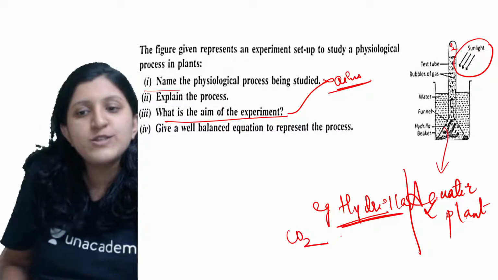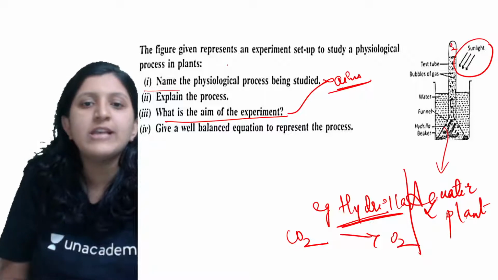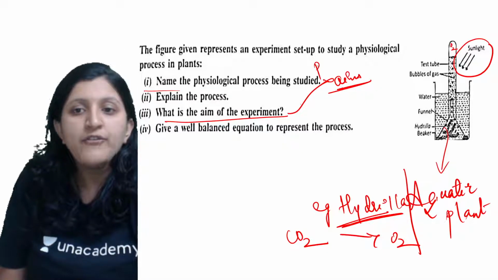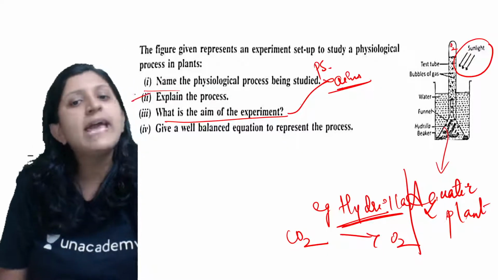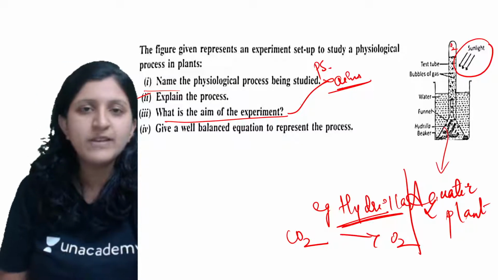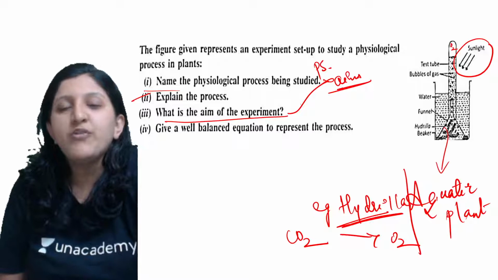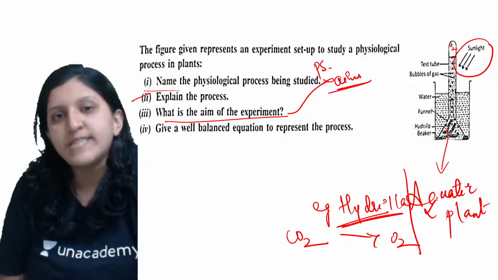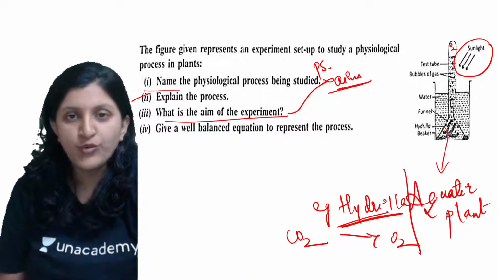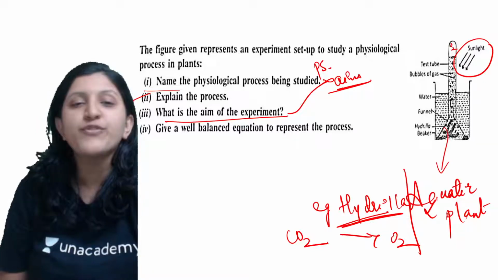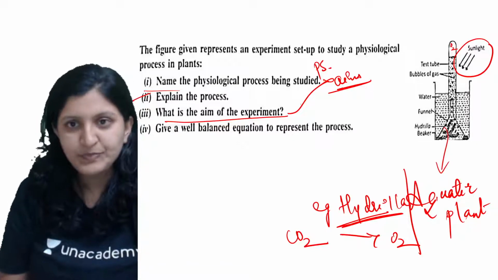Carbon dioxide is used up and oxygen is released, which is basically the photosynthesis process. Explain the process. Using carbon dioxide and water in the presence of sunlight and chlorophyll, you can see synthesis of glucose being done.